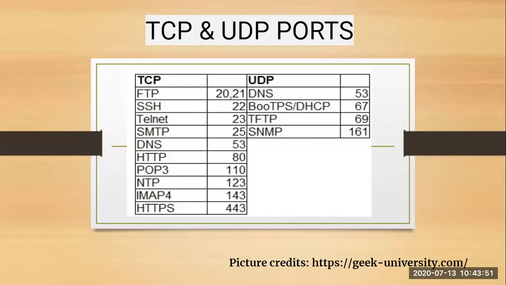Okay. Next, when I talk about UDP ports, UDP is connectionless, so it doesn't deal with any connection. The port numbers for protocols running over UDP in the IP protocol suite are: DNS has port number 53, BOOTP, or you can say DHCP, DHCP is easy to remember, it uses port number 67. TFTP uses port number 69 and SNMP uses port number 161.